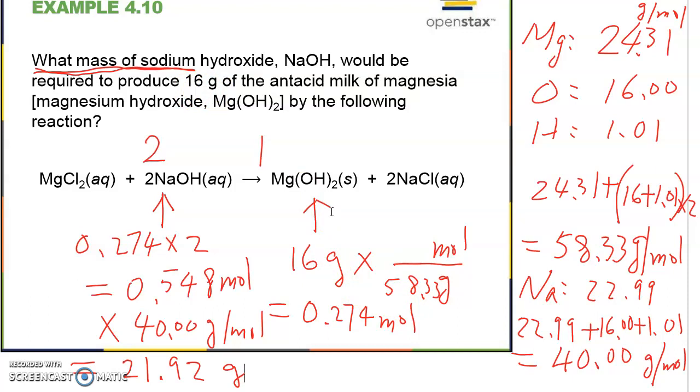If that is the case, we need to calculate the molecular mass or the formula mass. That's why we did this one. We calculated the molecular mass for the magnesium hydroxide and also for the sodium hydroxide. The reason to calculate that is we need it to calculate how many moles, because in the balanced equation, the coefficient is the indication of the mole ratio. So we convert it into moles, find out how many moles, and at the end, we convert it back into grams.